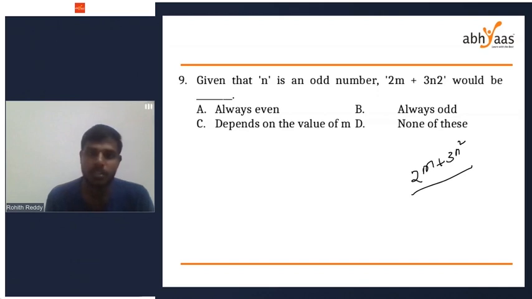This is the answer for question number 9. Is it always even or always odd, or does it depend on the value of m?